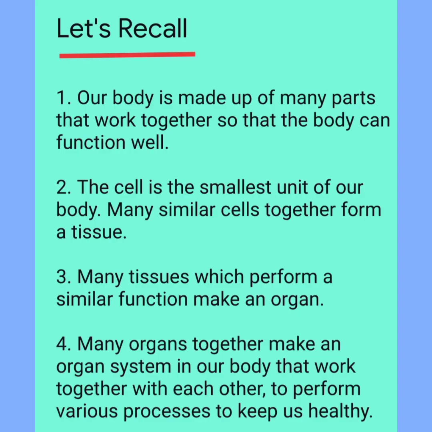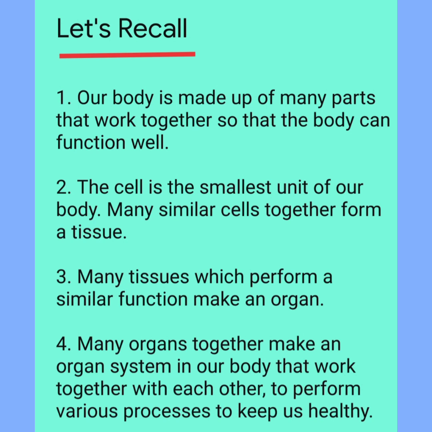Children, let us recall what we have learned in this chapter. First, our body is made up of many parts that work together so that the body can function well.